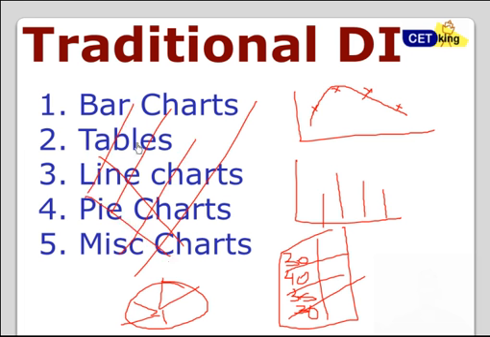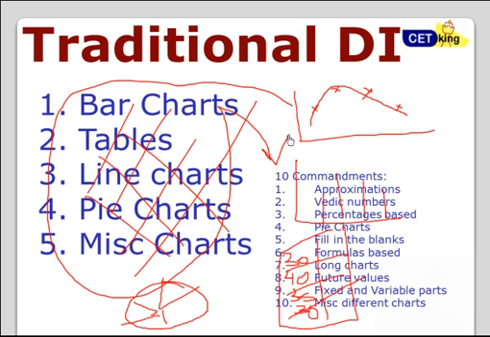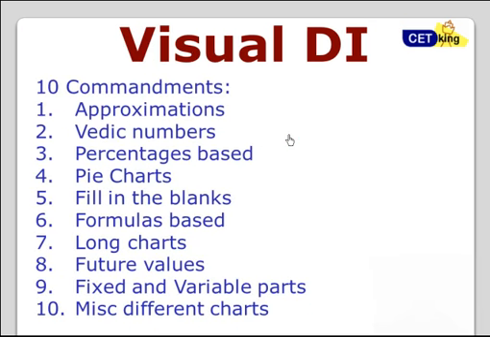I've seen a lot of students coming to me and saying, I'm good in bar chart but not good in line chart. See, end of the day, all of these are the same. So don't worry about topic-wise things. All your books say bar chart, line chart, but if you're joining me, I'll talk about the types of questions which are coming. There are only 10 types of questions which come in exams. This is what my visual DI is all about.